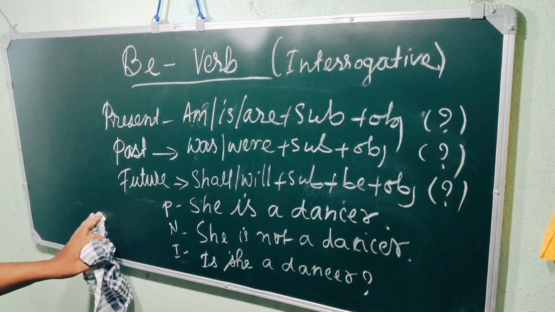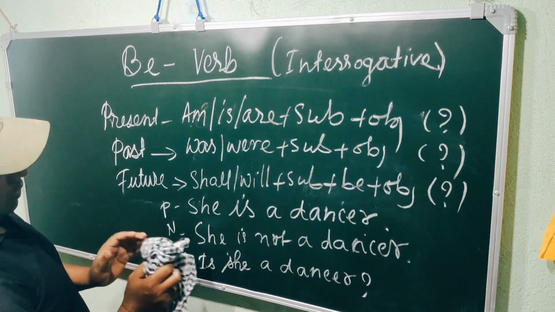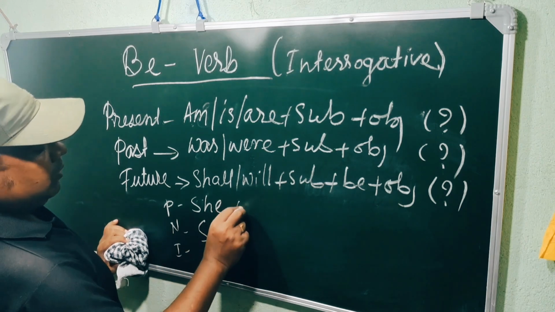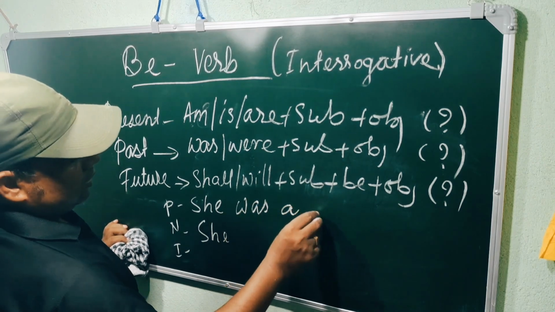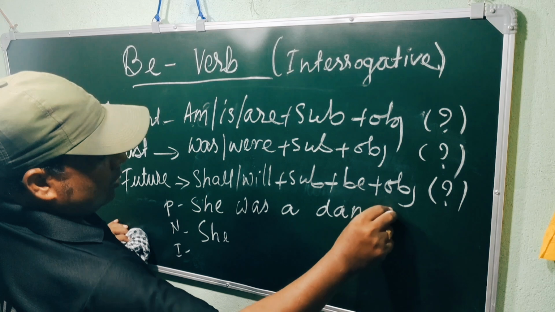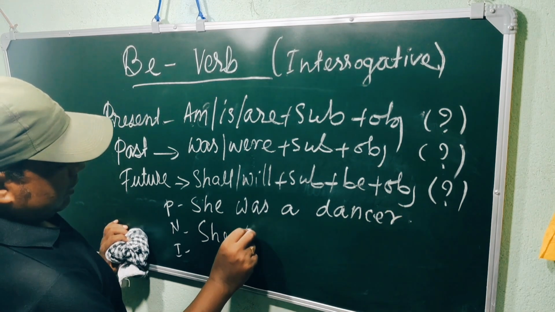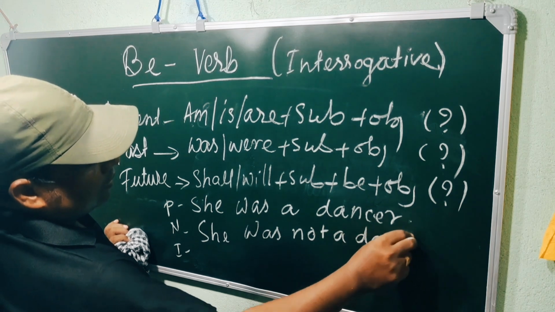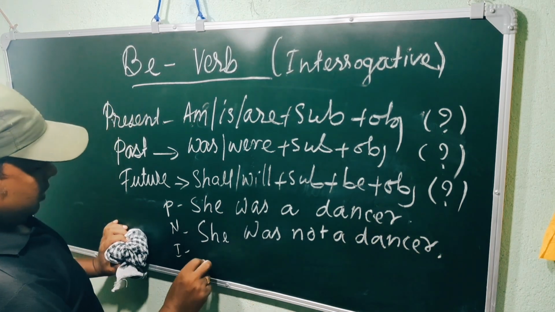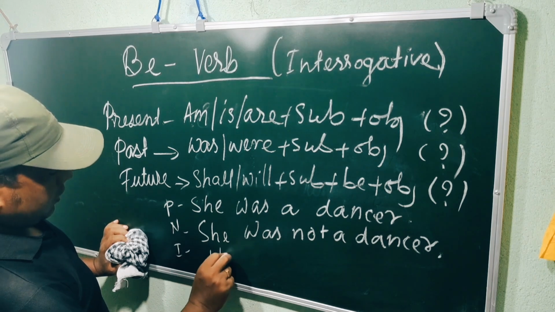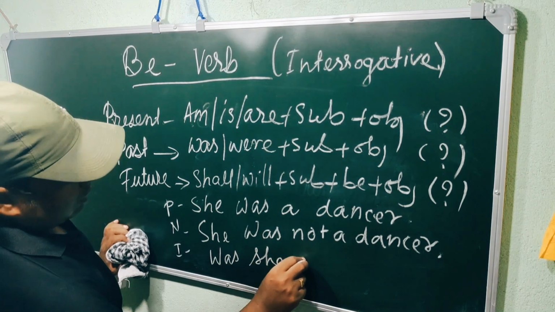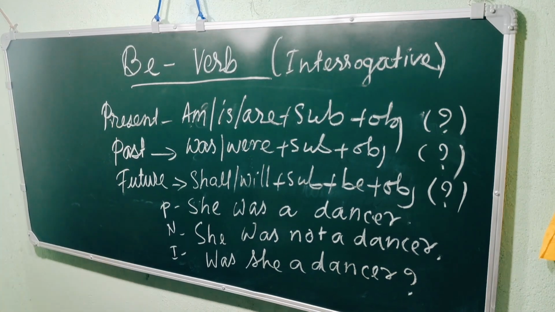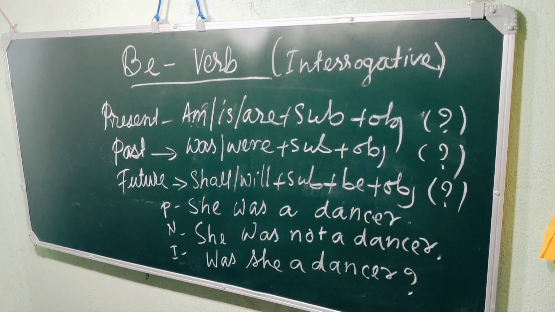Again, we can go for the past one. So, let's go for the first one. She was a dancer. Make it negative: she was not a dancer. Interrogative: was she a dancer? Yes. This is the example of past.